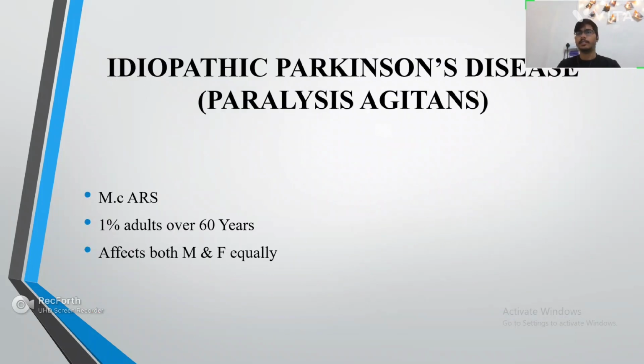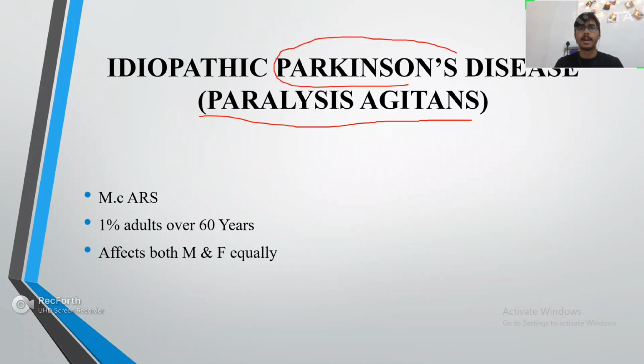Starting our main topic, idiopathic Parkinson disease, I want to pay tribute to James Parkinson. James Parkinson was a London-based surgeon who wrote a 66-page booklet about paralysis agitans, or the shaking palsy, which is the other name of Parkinson disease. As a tribute, paralysis agitans or shaking palsy was named Parkinson disease.